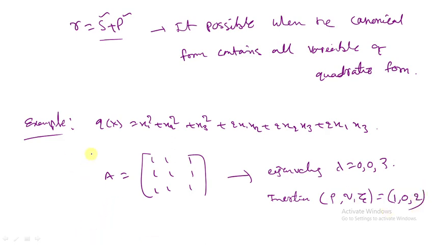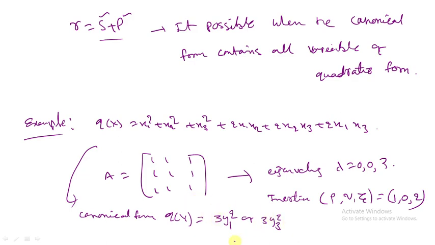Now what is the canonical form? Canonical form Q of phi is 3y1 square, with the nonzero eigenvalue first or last.